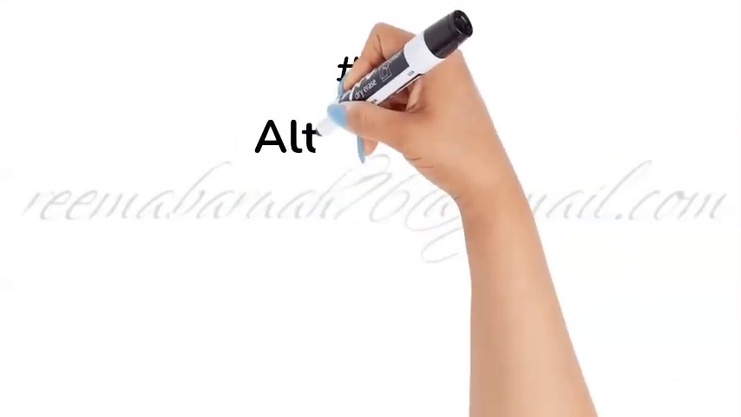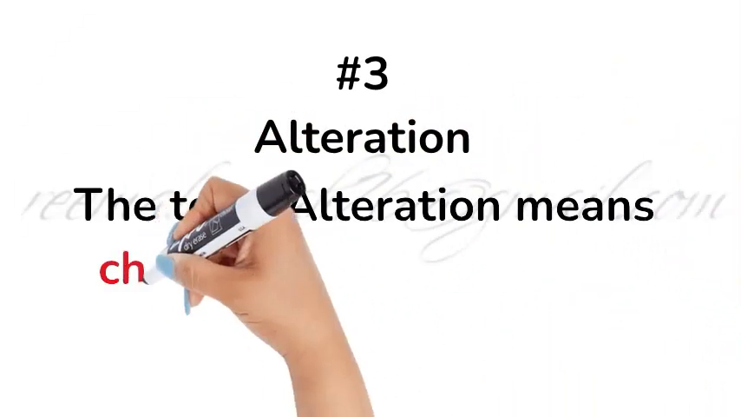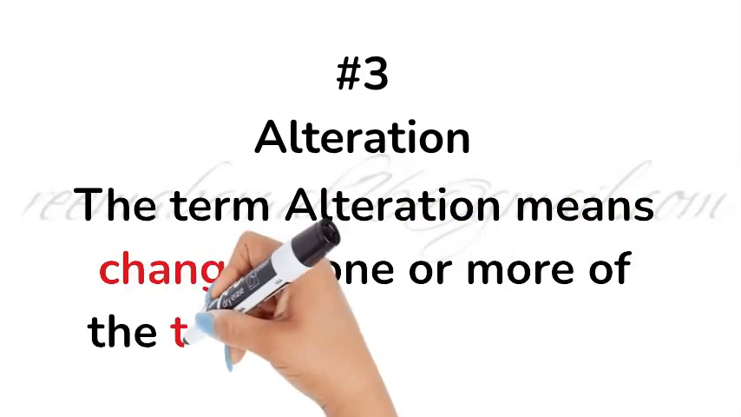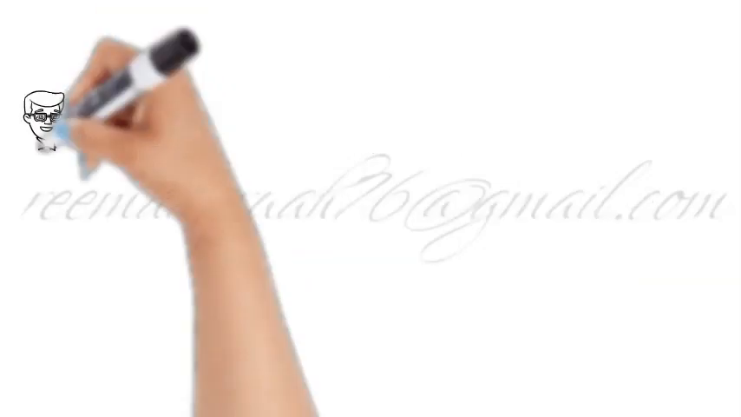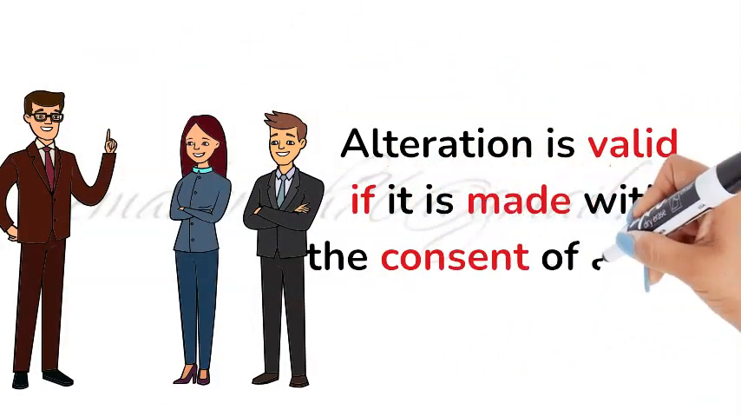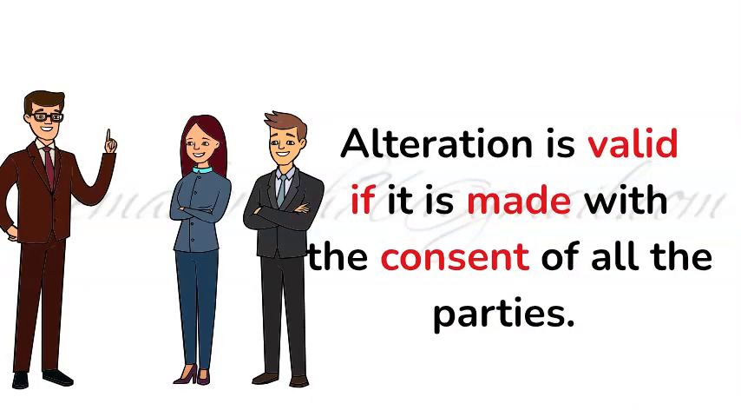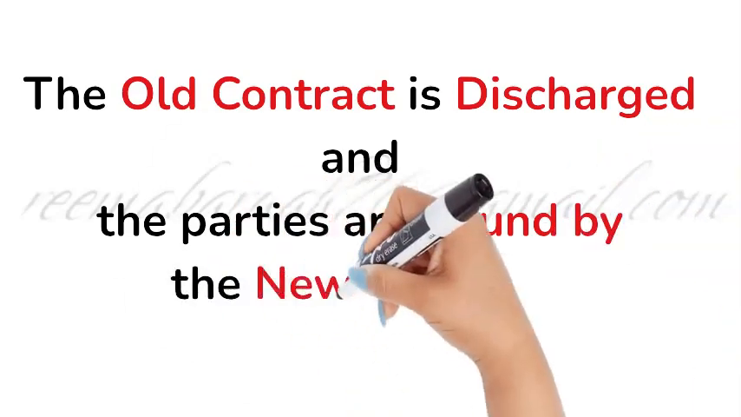Next point, alteration. The term alteration means change in one or more of the terms of the contract. The alteration is valid if it is made with the consent of all the parties. The old contract is discharged and the parties are bound by the new contract.